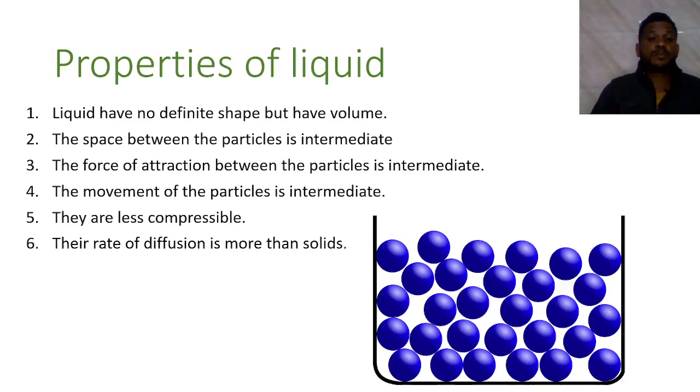If we see the properties of the liquid, the first point is that liquid has no definite shape but has a definite volume. It does not have a definite shape; it takes the shape of a container. If you fill the liquid in the glass, it takes the shape of the glass. If you fill it in the bottle, it takes the shape of the bottle. If you fill it in the jug, it takes the shape of the jug. It means it does not have a definite shape, but it has a definite volume. We can measure it in the form of liters.